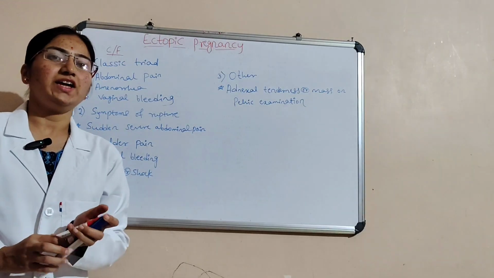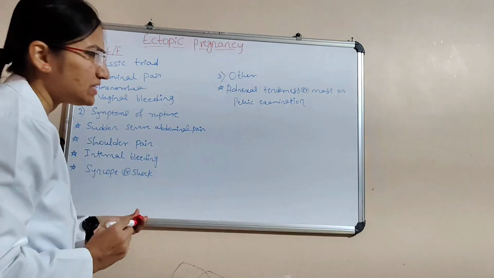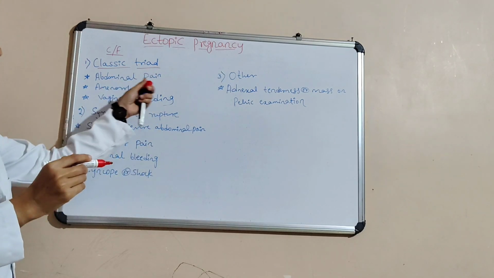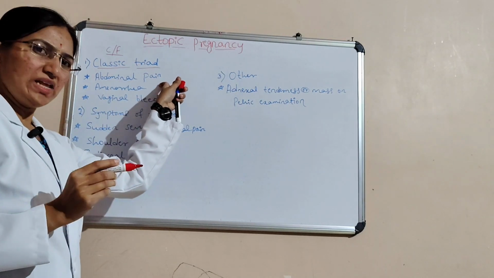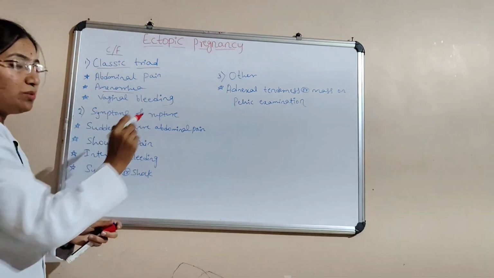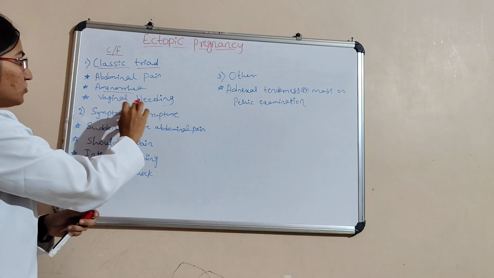Next we will see the clinical features of ectopic pregnancy. First one is the classic triad: abdominal pain that is unilateral and very severe, amenorrhea or missed period, and irregular vaginal bleeding.